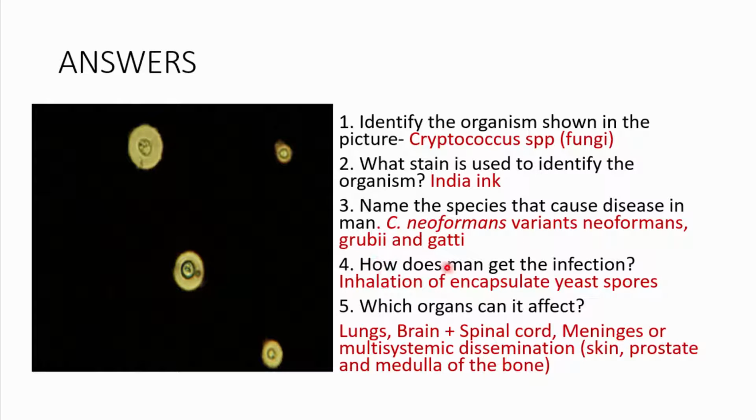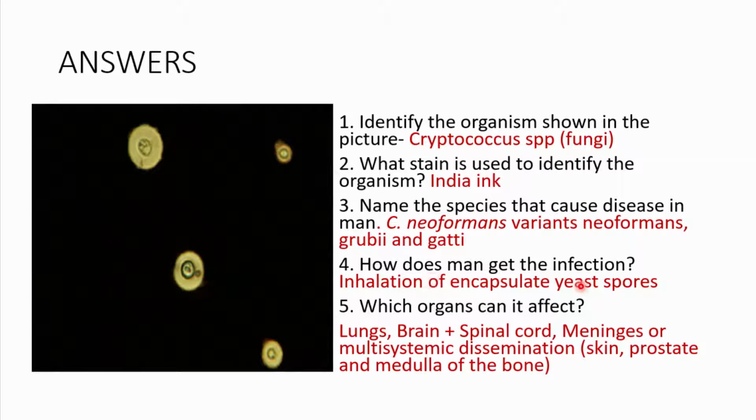And of course, how does a man get this infection? So usually a cryptococcal infection is gotten through inhalation of these encapsulated yeast spores. Most individuals that get the condition are immunosuppressed, and usually it starts off as a pulmonary infection and then disseminates to other parts, especially the CNS, depending on how low the CD4 count is in patients who have HIV.